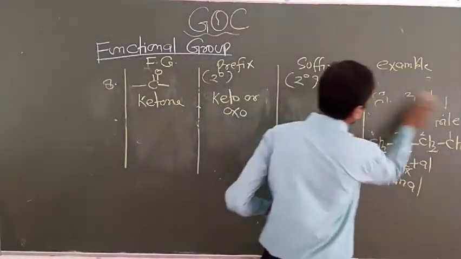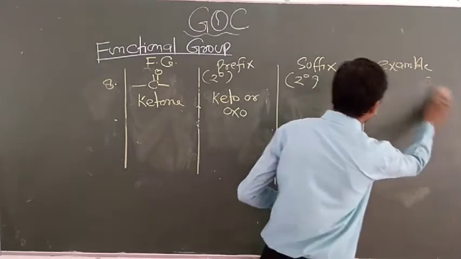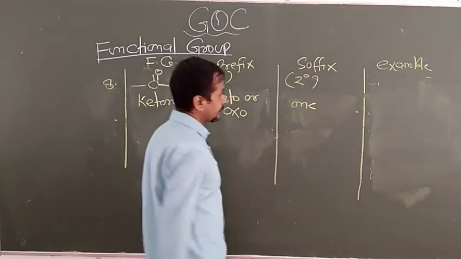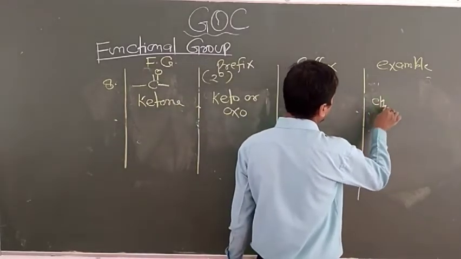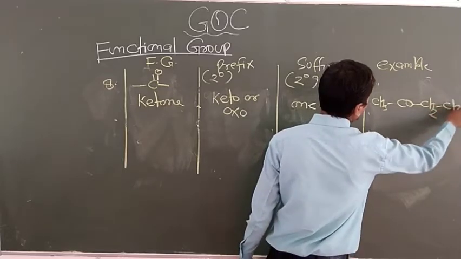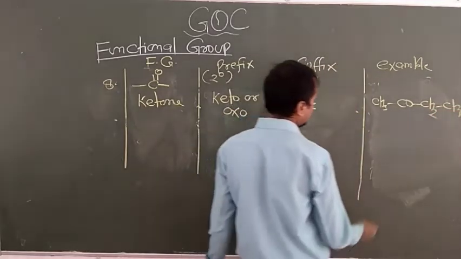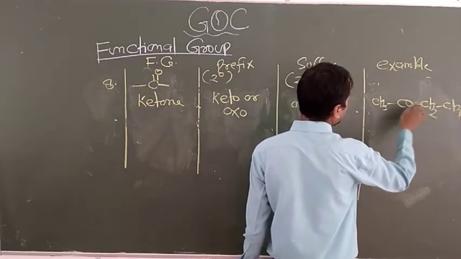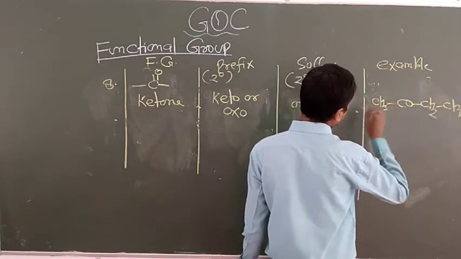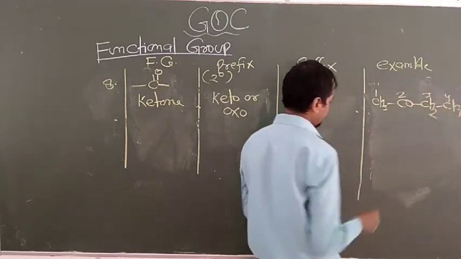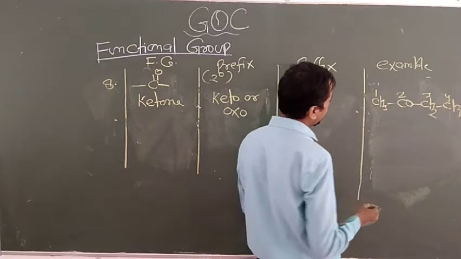Now it is known as suffix one, that is on. You can write the formula like this: CH3, CO, CH2 and CH3. Here again preference is given to CO. If we start numbering from 1 to 3, it comes on 3 position, but if we start from here, 1 to 3, it gets the second position. So preference is given to the minimum number.